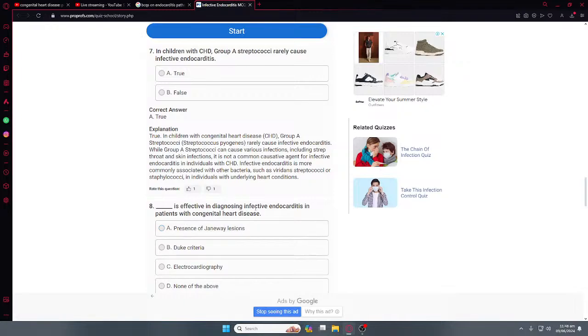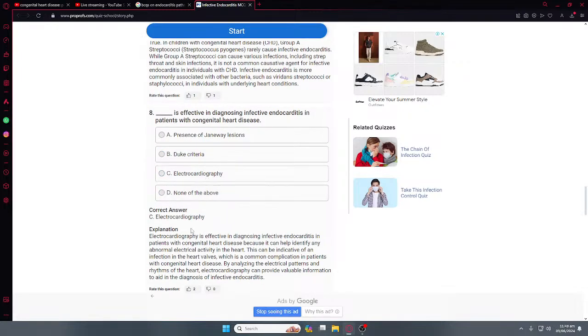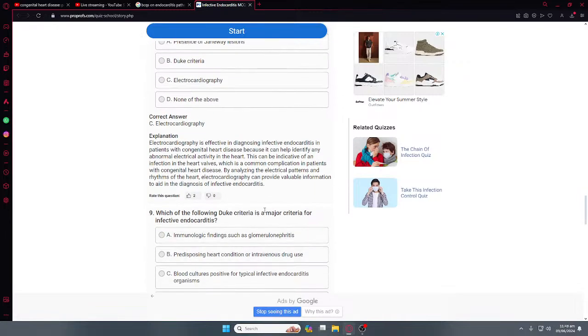This is the effective diagnosis. Is the diagnosis of infective endocarditis by the Duke criteria? No, it is electrocardiography. Okay. Which of the following characterizes the major criteria for infective endocarditis?